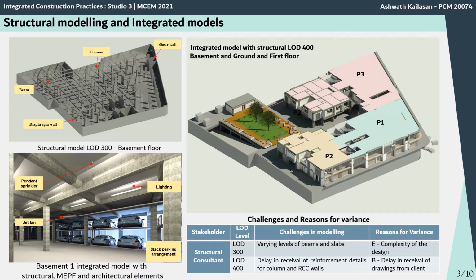So the main challenges which were faced during the structural modeling was the varying levels of beams and slabs, and also there was a huge delay in receival of information related to the column and the RCC wall reinforcements. So these two are the major delays, and these are the reasons for variance.